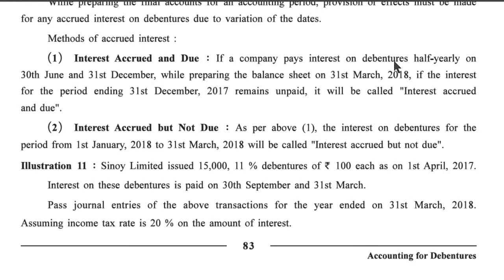If a company pays interest on debentures half yearly on 30 June and 31st December, while preparing the balance sheet on 31st March 2018, if the interest for the period ending 31st December 2017 remains unpaid, it will be called interest accrued and due. Interest accrued but not due. As per above, the interest on debentures for the period from 1st January 2018 to 31st March 2018 will be called interest accrued but not due.